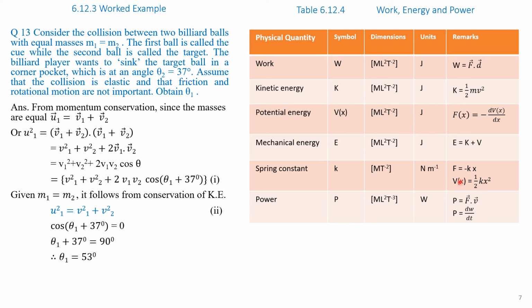Power is represented by the symbol P and its dimensions are ML²T⁻³, and its unit is watts. P is given by the relation P is equal to F dot v, where F is the force and v is the velocity. Power can also be expressed as P is equal to dW by dt.